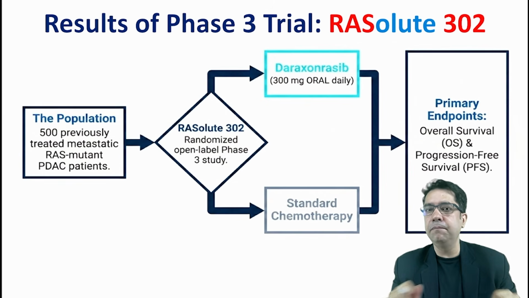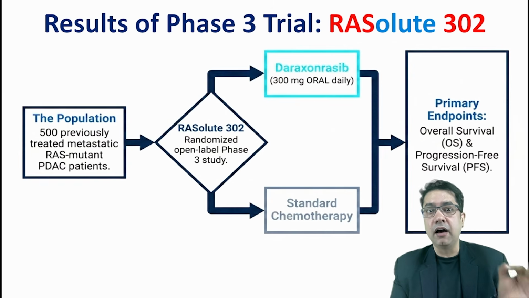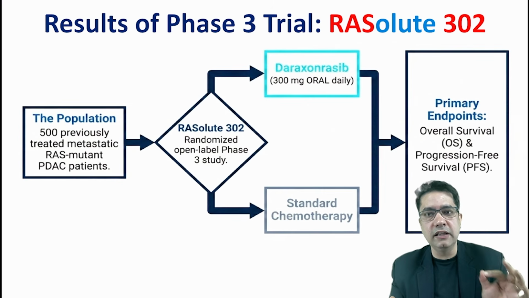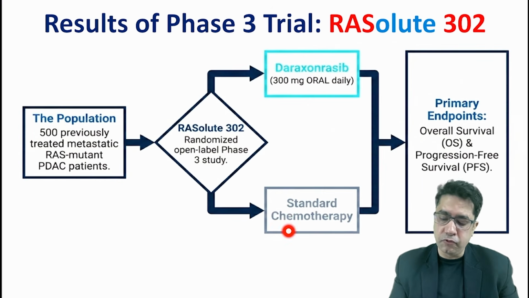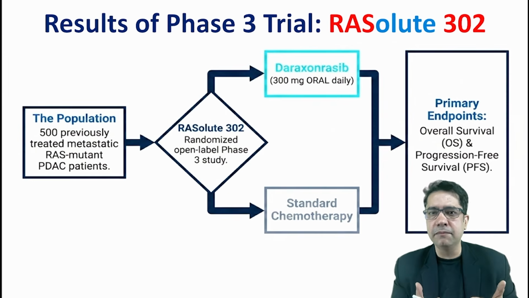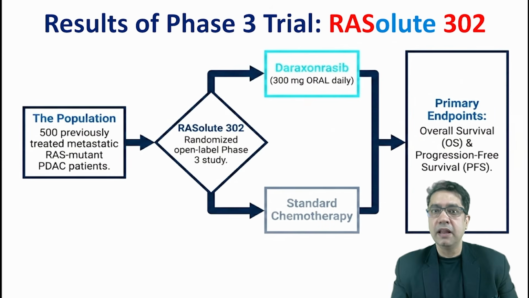There were 500 patients with pancreatic cancer enrolled, those RAS mutated pancreatic ductal adenocarcinoma cancer patients, and they were randomized into two groups. One group was given daraxonrasib, which is a 300 milligram oral single dose daily, and the other group was receiving the standard therapy which was available, chemotherapy like platinum compound, 5-fluorouracil, gemcitabine, etc. The standard chemotherapy. And after 6 months to 1 year, they checked how much effect there was.